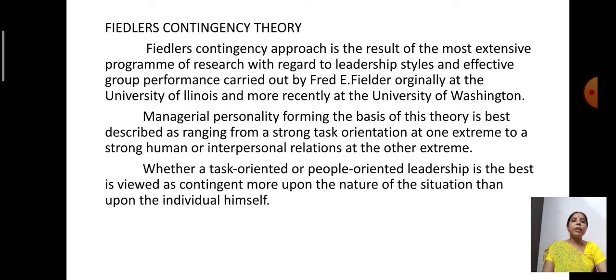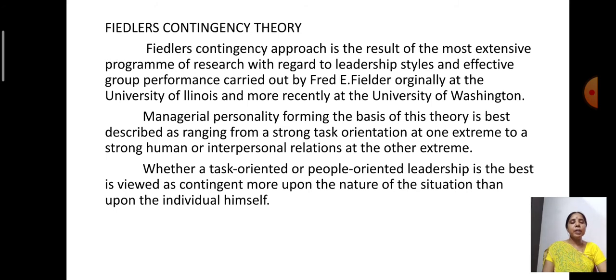Managerial personality, forming the basis of this theory, is best described as ranging from a strong task orientation at one extreme to a strong human or interpersonal relations orientation at the other extreme. Now he says that there are two extremes for a manager: one is strong task orientation and the second one is strong interpersonal relations or human orientation.